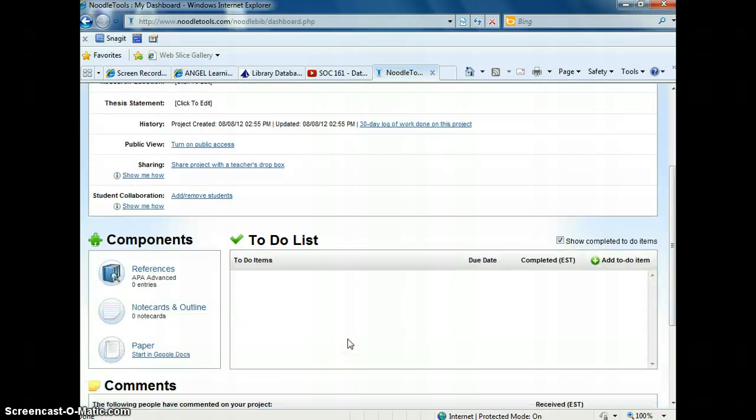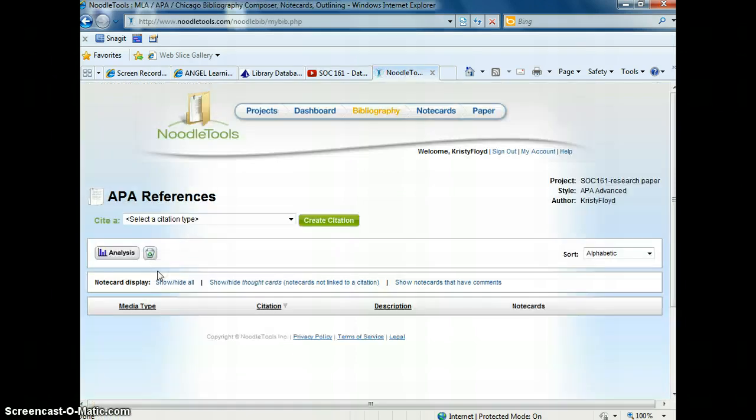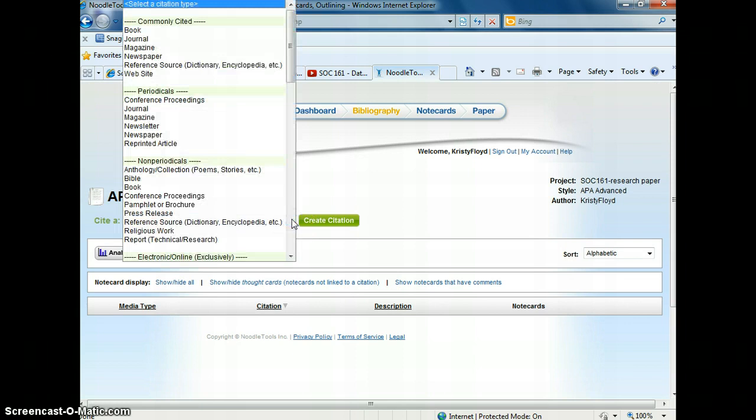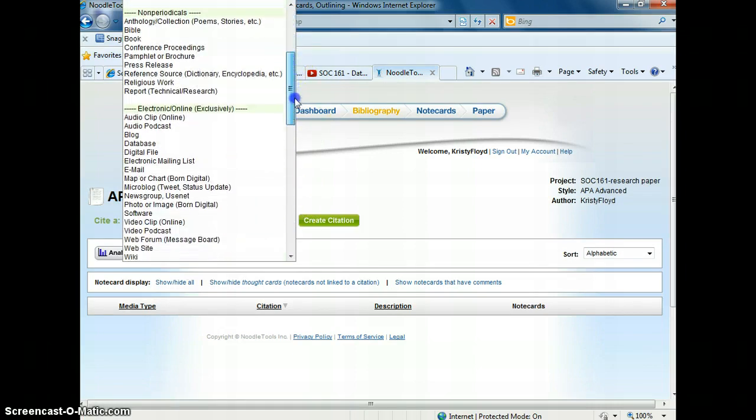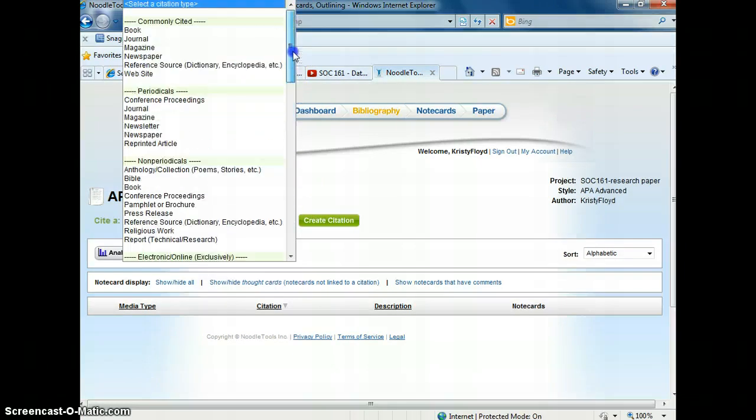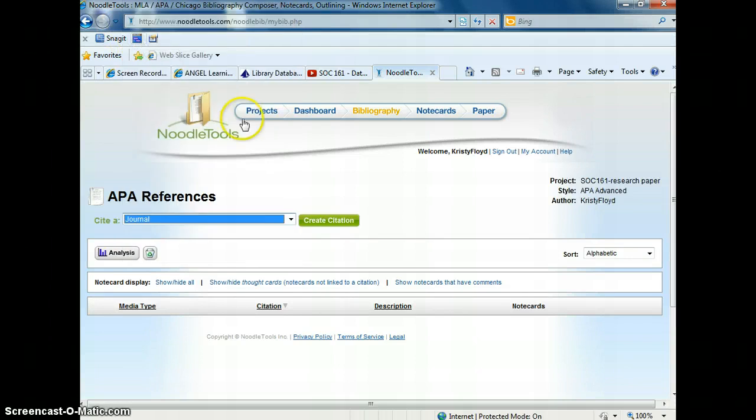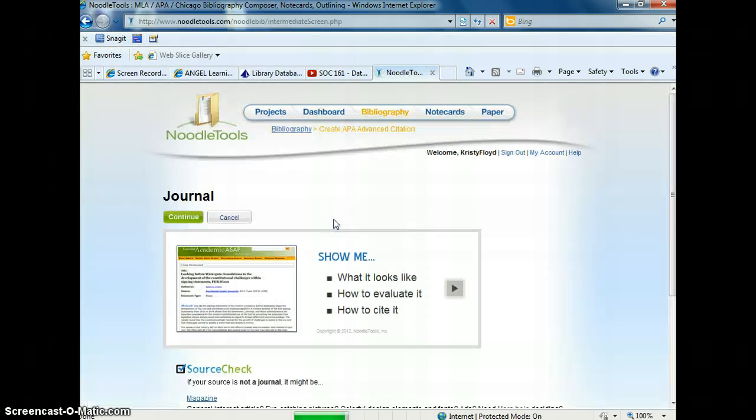You don't need to really worry about anything here other than under components, click on references. All right, then we have a Cite A large drop-down list, and this is where you'll choose what it is you're looking at as a source to cite. This is very easy for this class because you're required a peer-reviewed journal. Therefore, you're going to be looking at a journal. And then you click Create Citation.